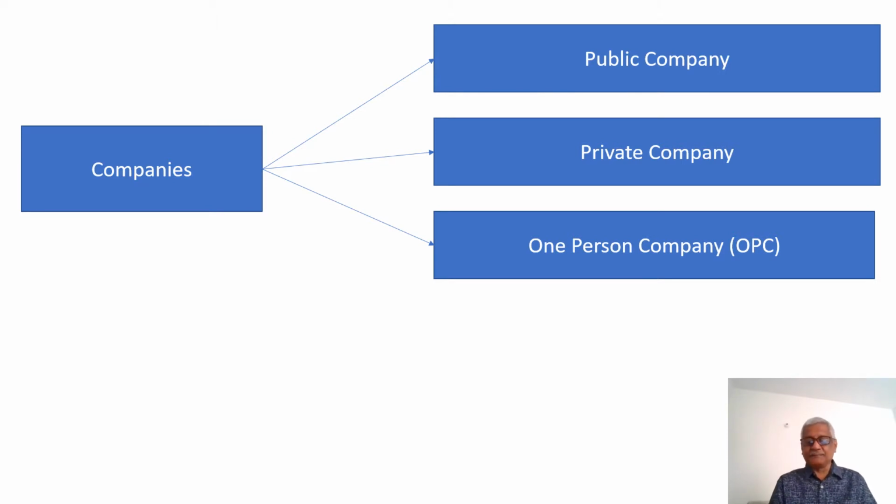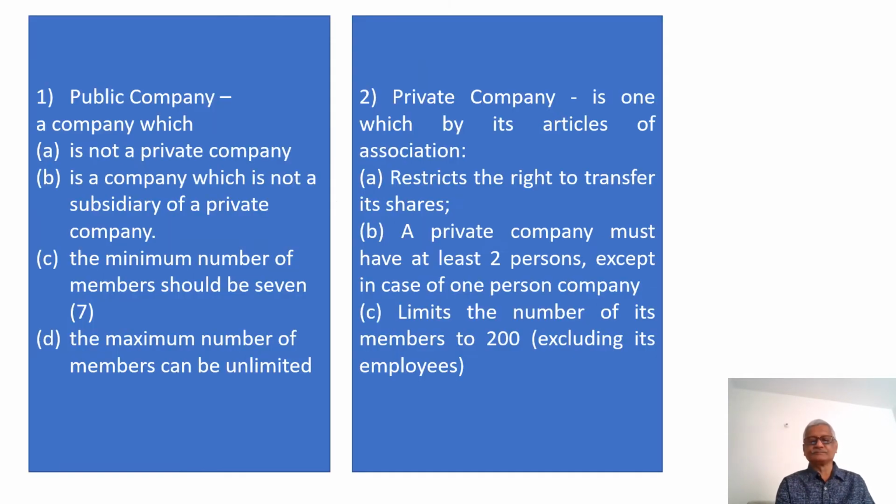Companies can be divided into a public company, a private company, or a one-person company, which is shortly known as OPC. A public company is a company which is not a private company.